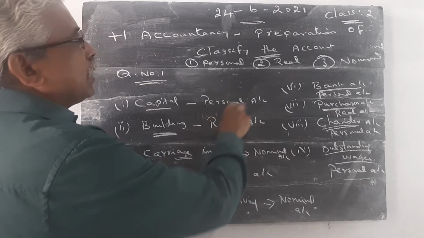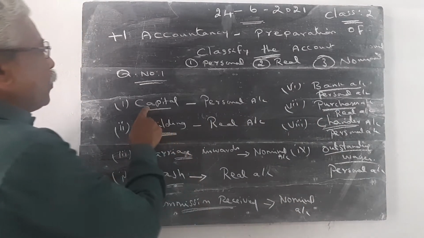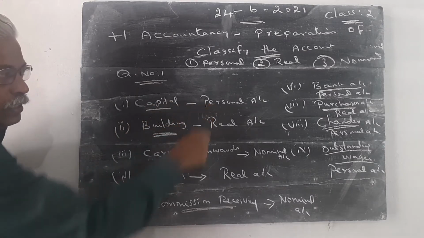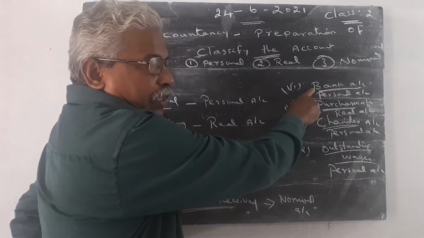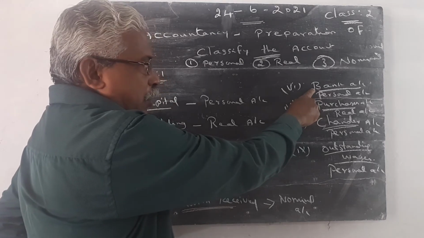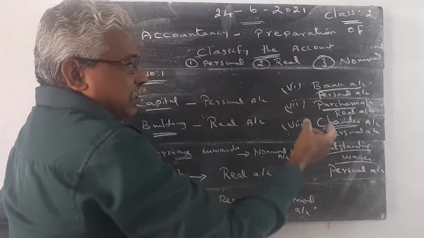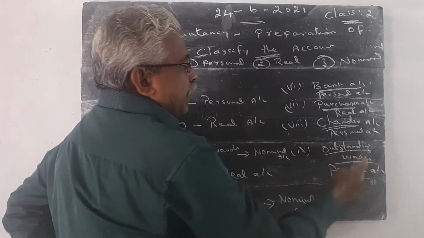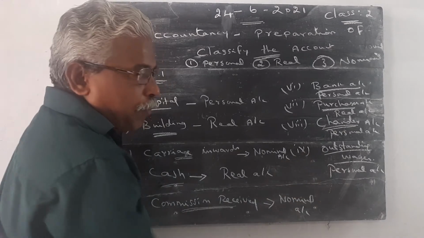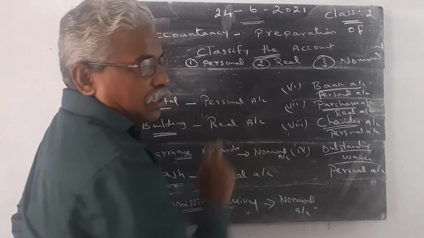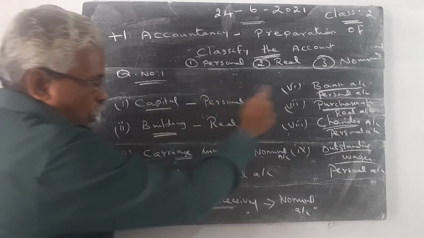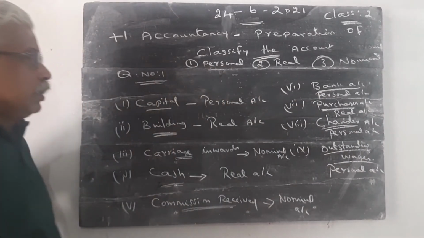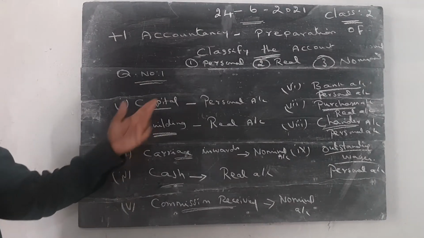Here, in personal accounts, there are three categories of person. Capital contributed by the proprietor: this person is the natural person. Bank, IOB Bank, State Bank of India, or Tamil Nadu Mercantile Bank: these are all considered artificial persons. Then outstanding wages is also a personal account, but it is considered a representative personal account. Natural person, artificial person, representative person: these are all considered personal accounts. So dear students, once again I explain what I explained.